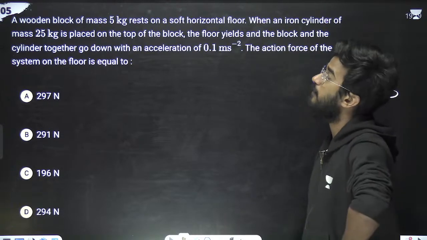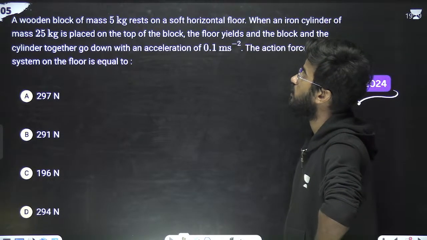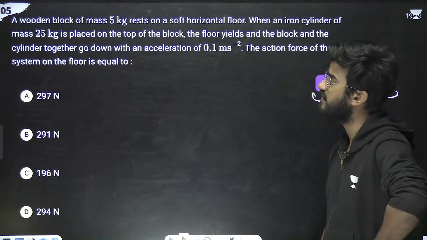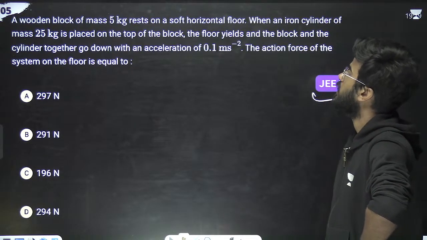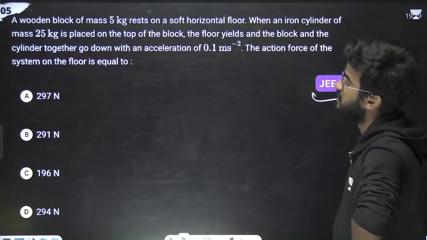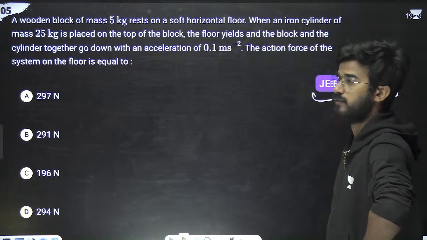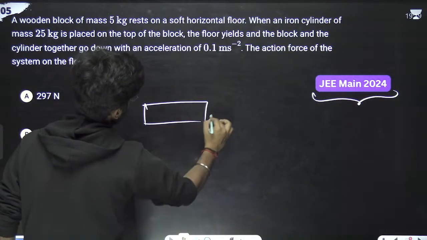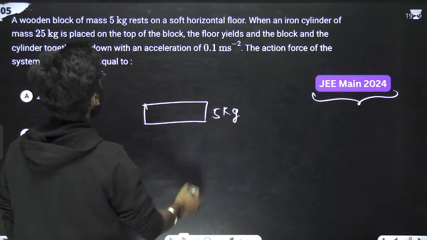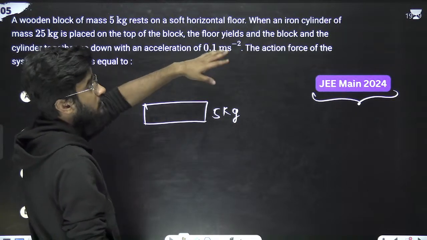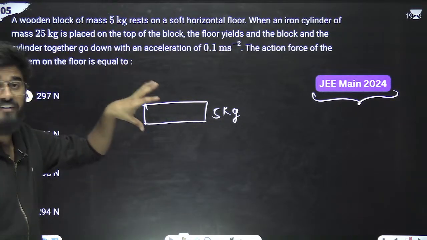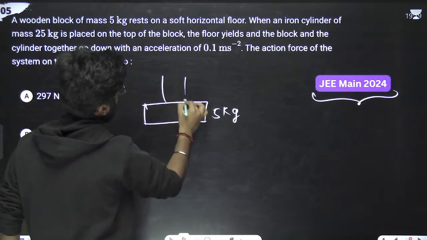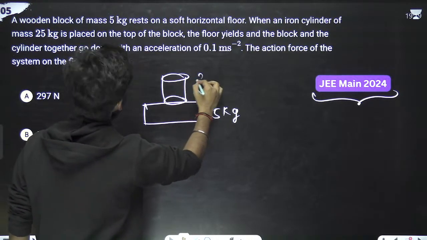That is what? A wooden block of mass 5 kg rests on a soft horizontal floor. When the iron cylinder of mass 25 kg is placed on the top of the block, the floor yields and the block and the cylinder together go down with the acceleration of this. So there is a wooden block of 5 kg, on a soft horizontal floor. Now when the iron cylinder of 25 kg is placed on the top of the block, suppose this is the cylinder, this is a cylinder of 25 kg.